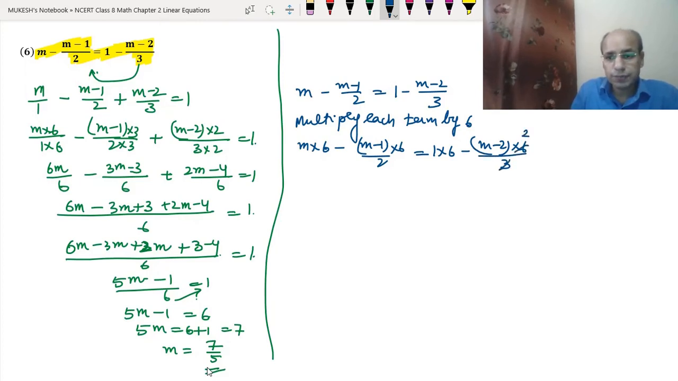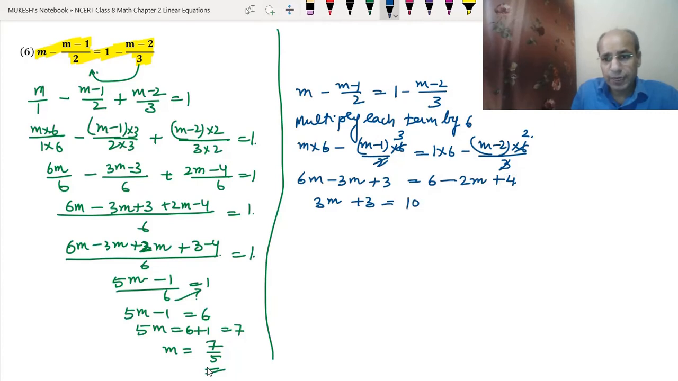So 3 goes into 6, and 2 goes into 6. So 6 into m will become 6m, minus this 3 multiplied with m will be 3m. Now this 3 multiplied with minus 1 will be 3, and since minus is outside also, it will become plus 3. 1 into 6 is 6, minus 2 into m is 2m, and 2 into 2 is 4, because minus times minus is plus, so it will become plus 4. See, 6m and 3m will become 3m because it is a minus sign, plus 3. 6 plus 4 is 10, and then minus 2m.